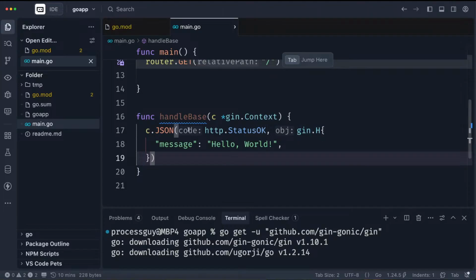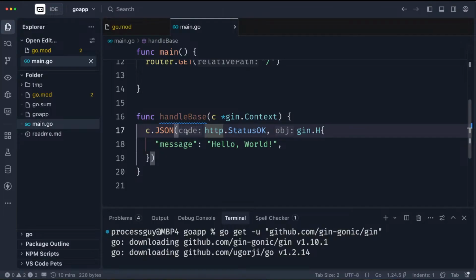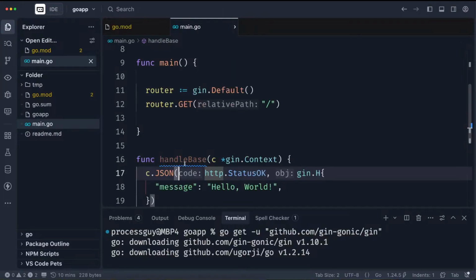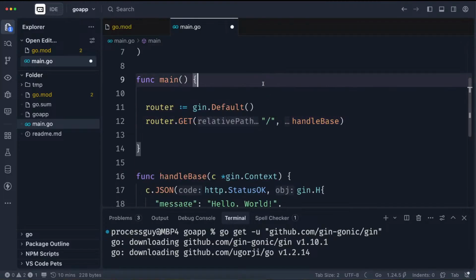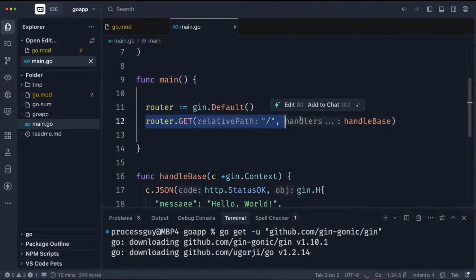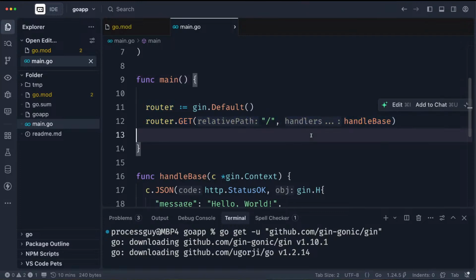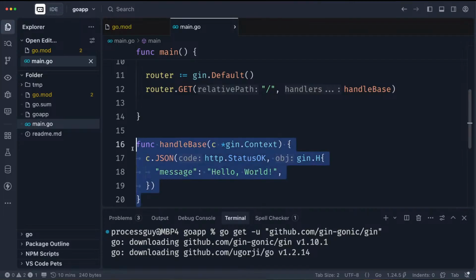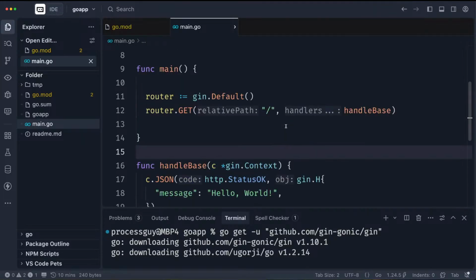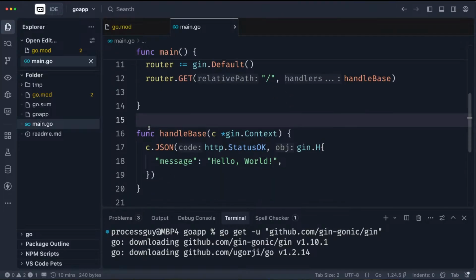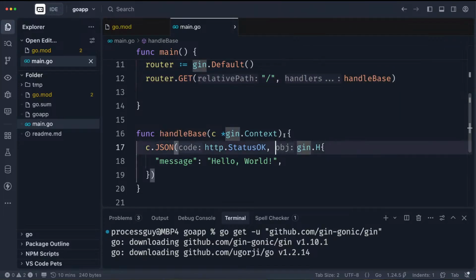So this is an object. This is the code, the status code that you are returning, and this is the object. So this function is not being used. That's why it's underlined this way. Now remember that the format for this is just to have this. So this one is more easily readable than what it was giving me before. I didn't want to combine these into this, so I like to separate it like this. Even in my main code, I don't combine this like so. I always separate it for easy reading.